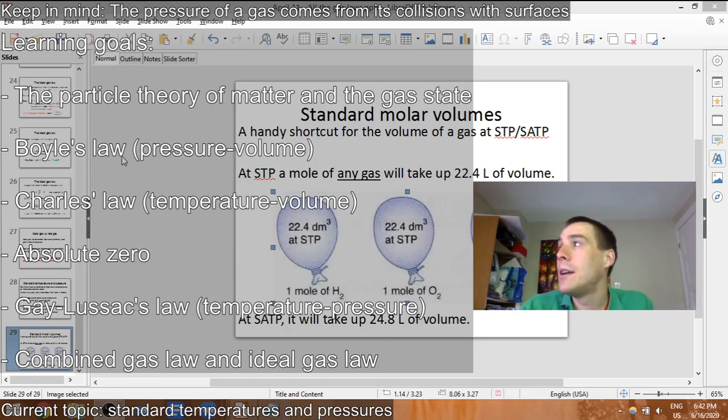That's half an hour. We talked about the particle theory of matter. We used it to explain Boyle's law, Charles' law, and Gay-Lussac's law. We talked about how we need absolute zero in order to have a proper correlation to actually have twice the temperature make twice the volume, and twice the temperature make twice the pressure. We need absolute zero. Then we combined those gas laws and made the ideal gas law, and we will be seeing applications of those tomorrow in the last lesson of the course.